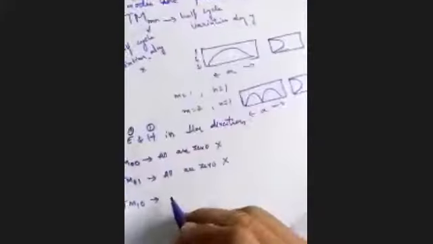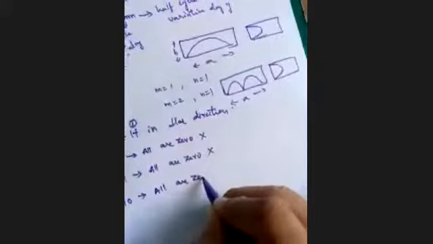Next, TM10, right? So when I take TM10, M is equal to 1, but N is equal to 0. If N is equal to 0, this is 0, so EZ is 0. And again, M is equal to 1, and N is equal to 0 so sin 0 is 0, so EX is 0. N is equal to 0, so EY is 0. N is equal to 0, so HX is also equal to 0. N is equal to 0, so this term is 0, so HY is also 0. So for 1 0 also, all are 0, right? So this mode also does not exist in a rectangular waveguide, right?